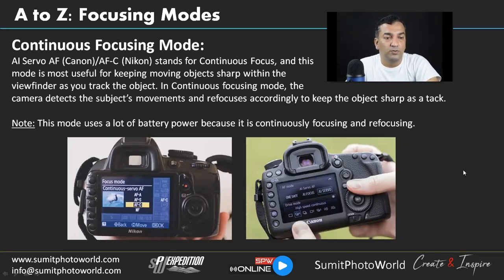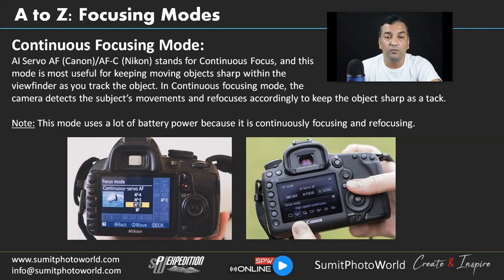Continuous focusing mode, AI Servo AF in Canon and AF-C in Nikon, stands for continuous focusing modes. These modes are good for moving objects, because when a subject is in continuous movement, there is a possibility they may move a little bit to the back or come to the front. That's how you can keep your subject in focus if you keep your focal point on the subject.